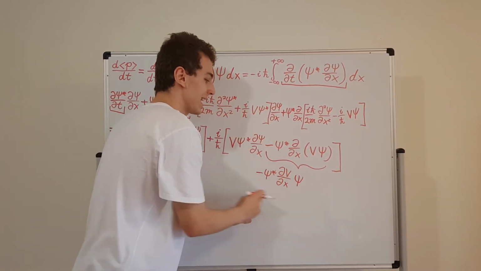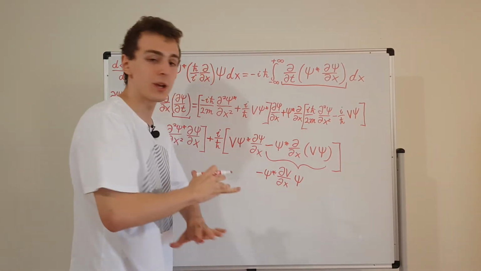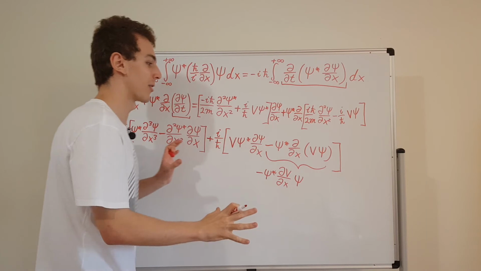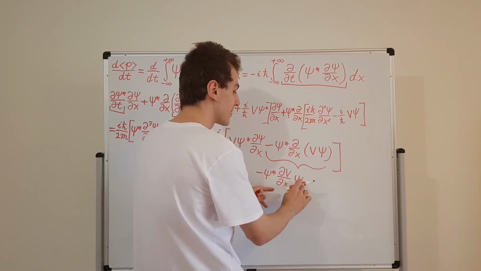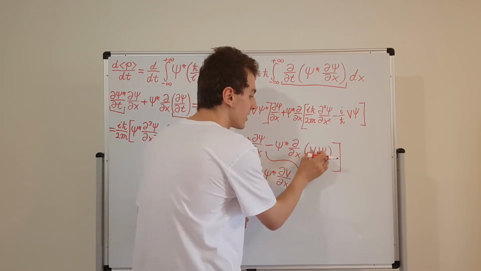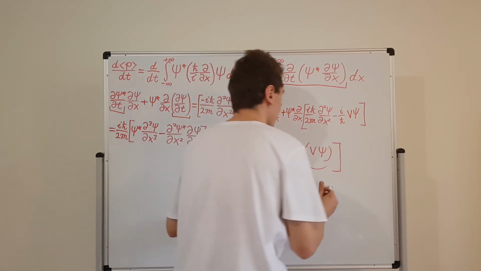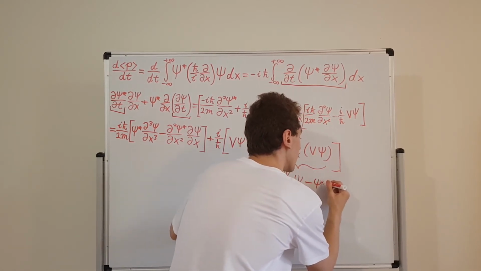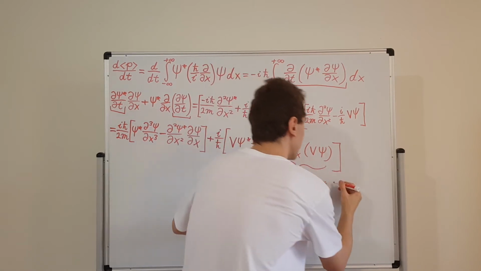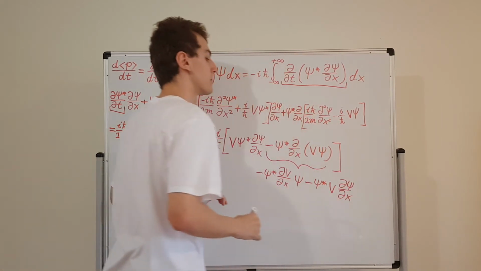Now this is the magic expression. We're going to use that very shortly. But first we have to get rid of everything, we have to cancel all the other stuff out. So this over here, psi star dV/dx psi, that happens when we differentiate the V. But we also have to have another term, where we differentiate the psi. So let's go ahead and get that term. That's going to be psi star, then we're going to have a V, and then we're going to have dψ/dx, right? We're taking a derivative of psi.